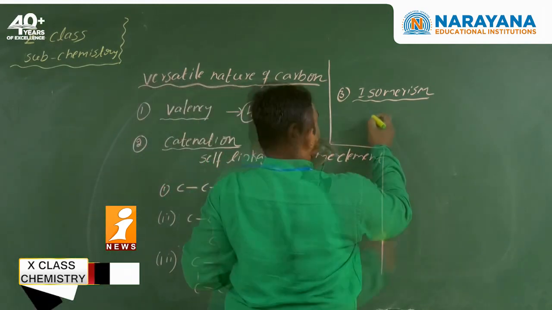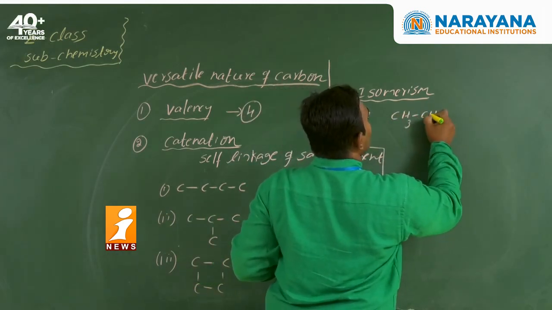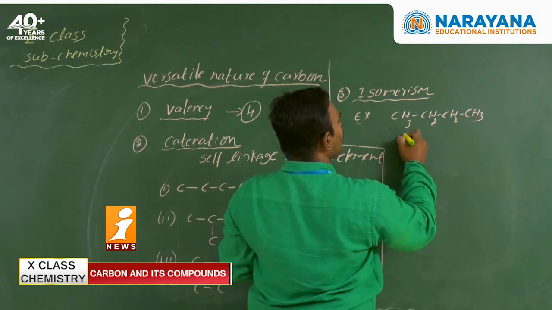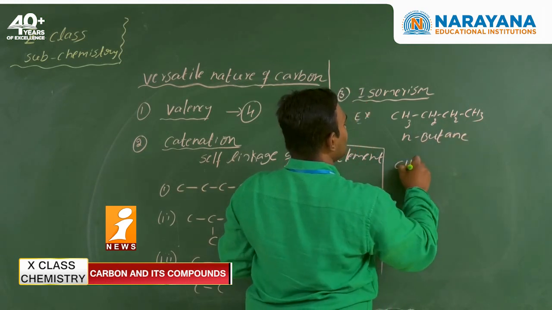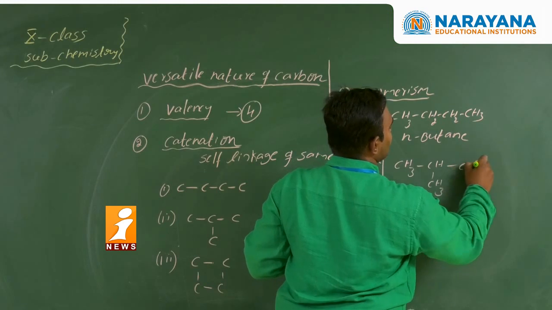Coming to here, see here, for example I am taking butane, CH3, CH2, CH2, CH3. What is the name of this compound? N-butane, or simply butane. Next, see here, CH3, CH, CH3, CH3.